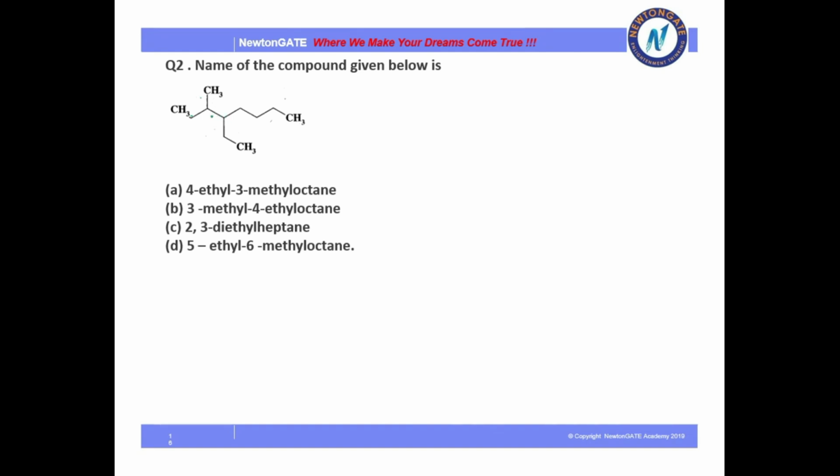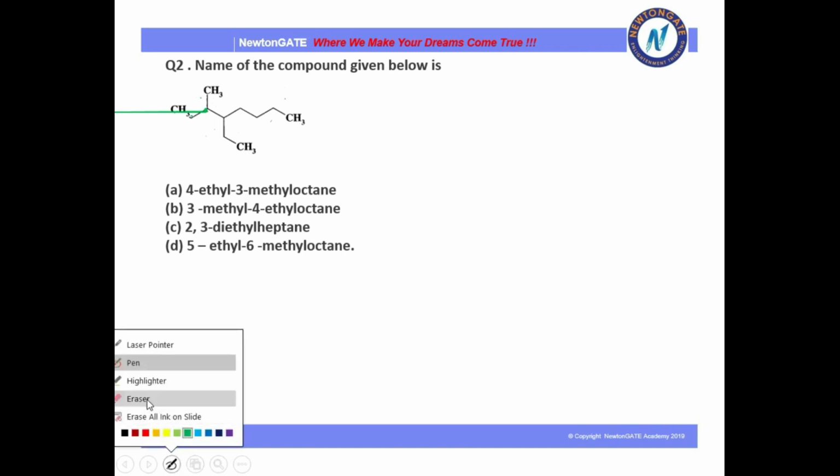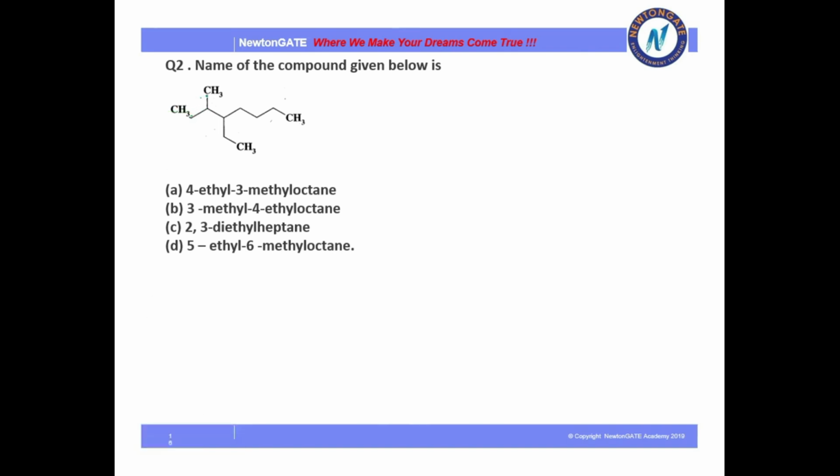So how will you go for it? Now look at this structure and you will understand what they are talking about. Here, all these nodal points are your carbons. Hydrogens are not shown, and these things are your substituents.